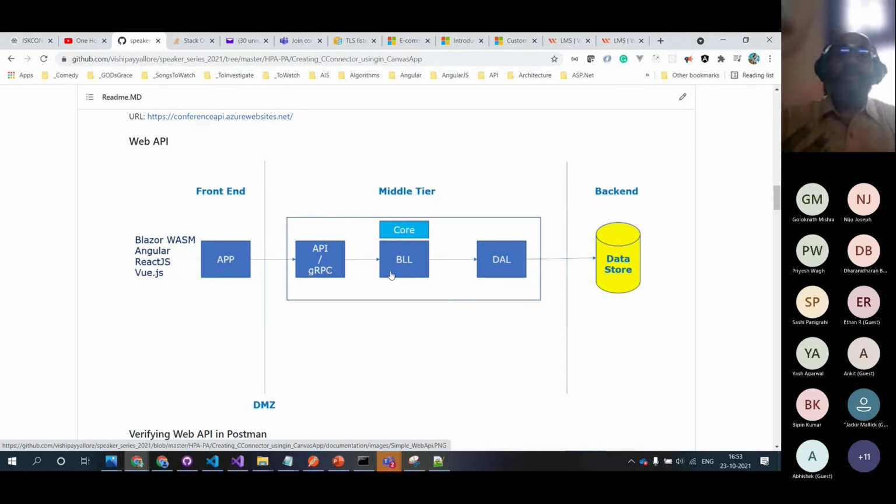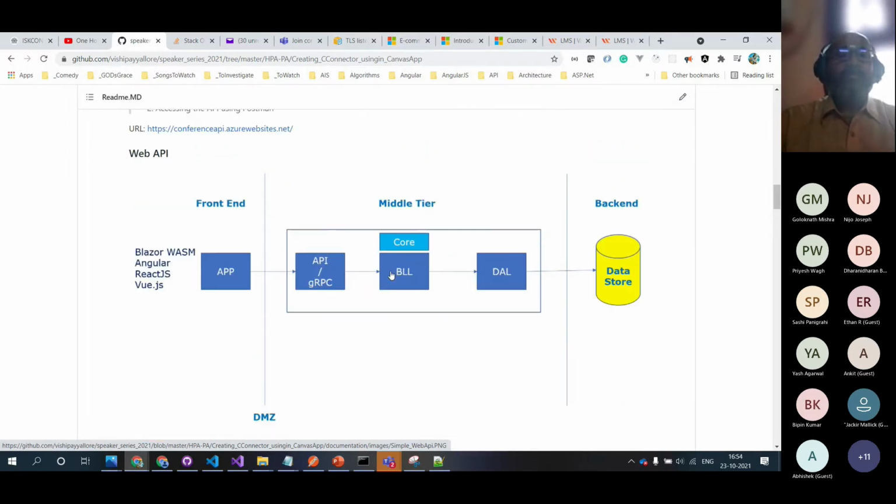And once we expose this API, we use it either in the Blazor WASM, Angular, React, Vue.js, or simple plain HTML, JavaScript, and CSS. We can create a simple application, do a fetch, and populate that onto the screen. We can do any number of things. So that's a 30,000 foot view of the web API. Now, what is that web API today?